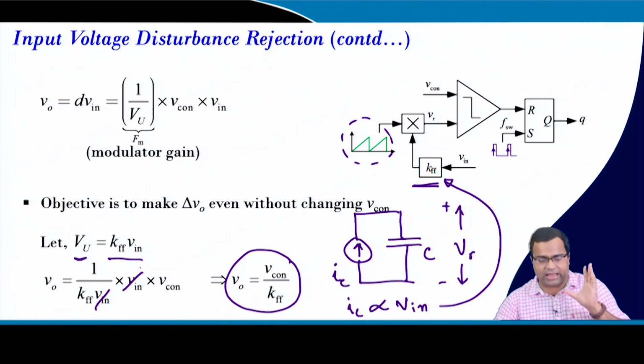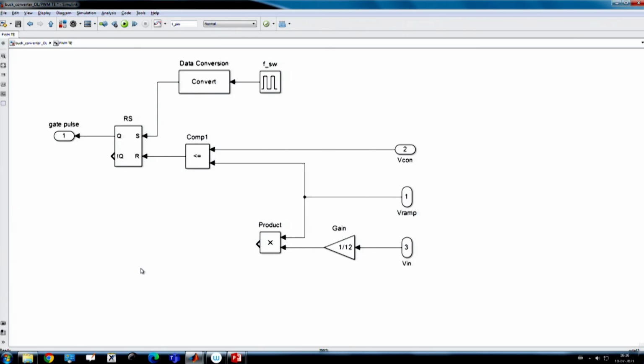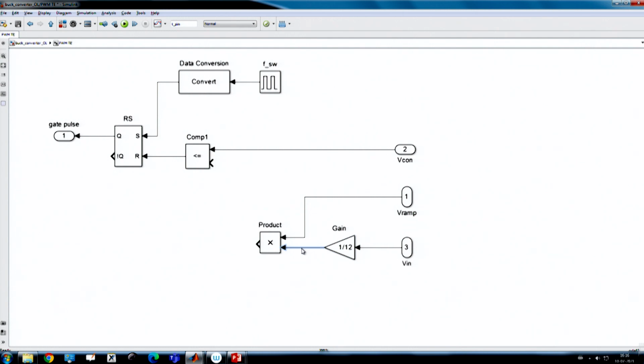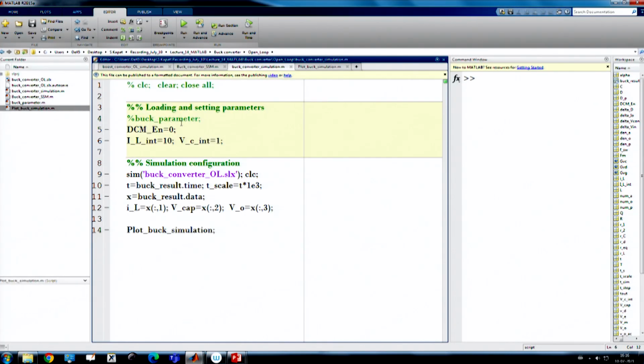Now, we want to see whether it actually happens or not. So, again let us go back to the simulation. Now, instead of using the direct ramp, the ramp is multiplied with the input voltage, and this is my feed forward gain. Since my input voltage is 12 volt, initially I am using 1 by 12 in order to scale that at nominal value. This multiplied term is basically unity, because its output is unity at nominal voltage, so that at nominal voltage it will retain the same slope which was connected earlier.